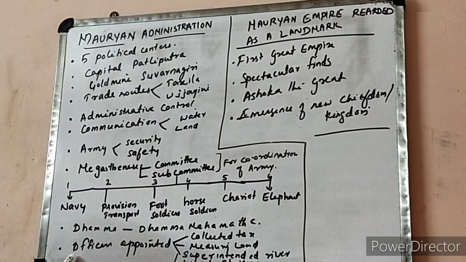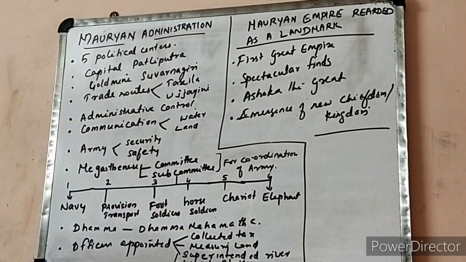And apart from that, Megasthenes mentioned the work of officials. Isn't it? Officers are appointed for various duties. Some officers are collecting the taxes, another is measuring the land, some are superintendents of rivers, and some inspect the sluices. Sluices means that the water is let down from the main canal to the sub-canals or sub-branches, so that all will get an equal quantity of water like that.